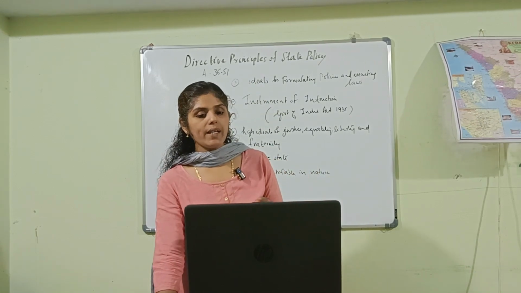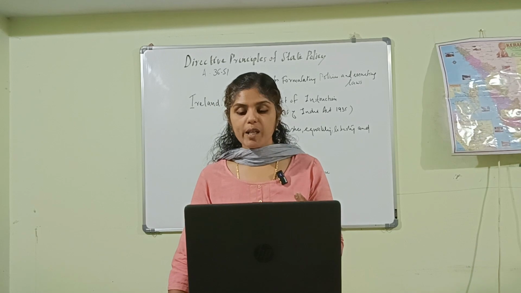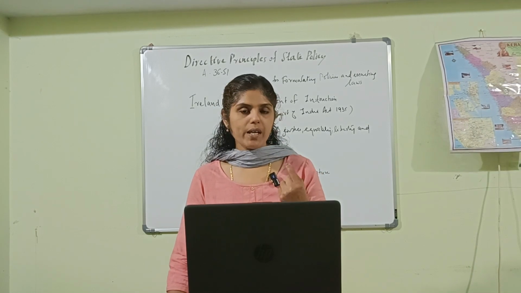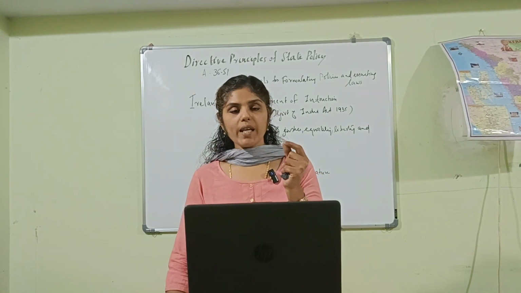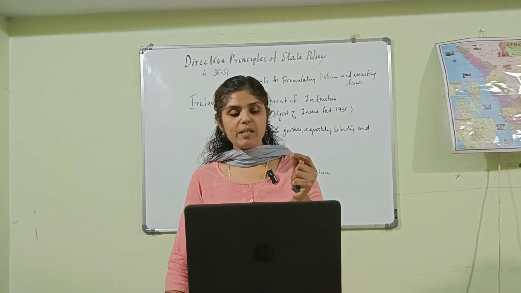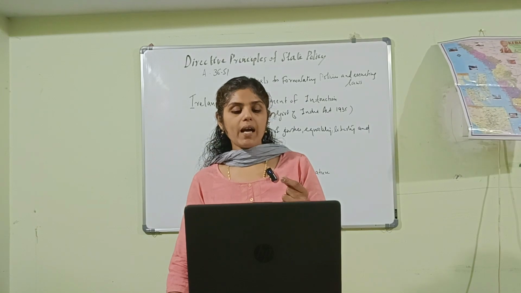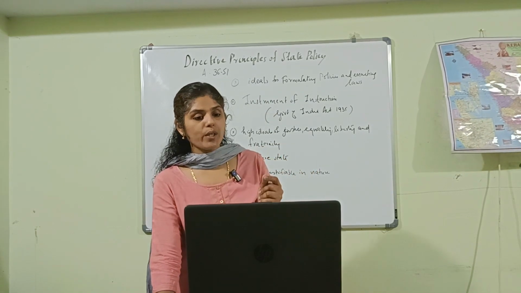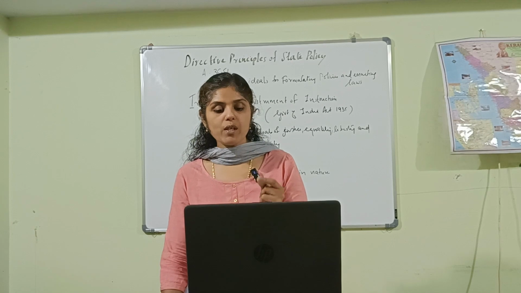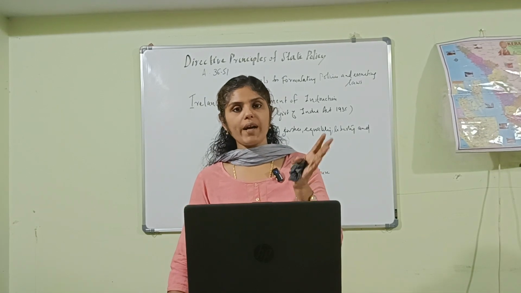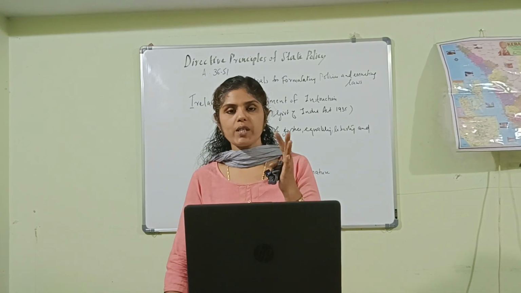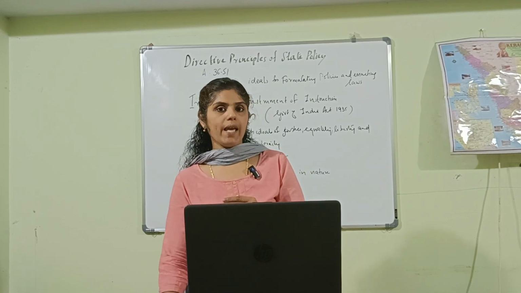Then Article 48, that is to organize agriculture and animal husbandry on modern and scientific lines. And Article 48A is to protect and improve the environment and to safeguard forest and wildlife. So wildlife conservation, protection, etc. are related to Article 48A.